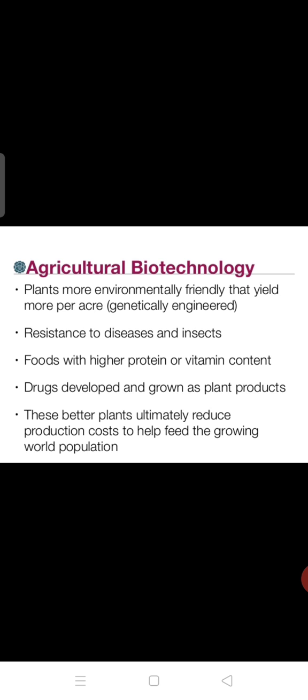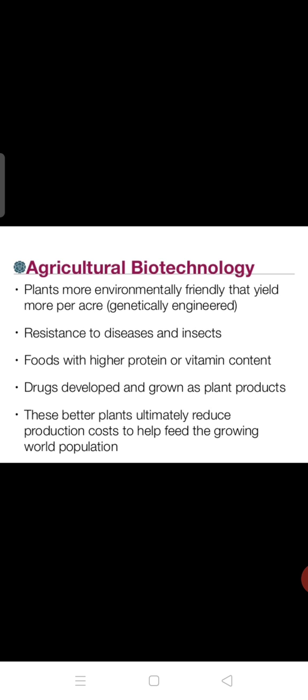The next one is agricultural biotechnology. How does biotech play an important role here? We can produce cloned plants and cloned animals. As I told, whichever character we want, we introduce that character's gene, and then that plant or animal we call a transgenic plant or animal. Like that, cloned animals and plants are also produced. From a single cell, a single organ or tissue, we can produce the entire organism here.